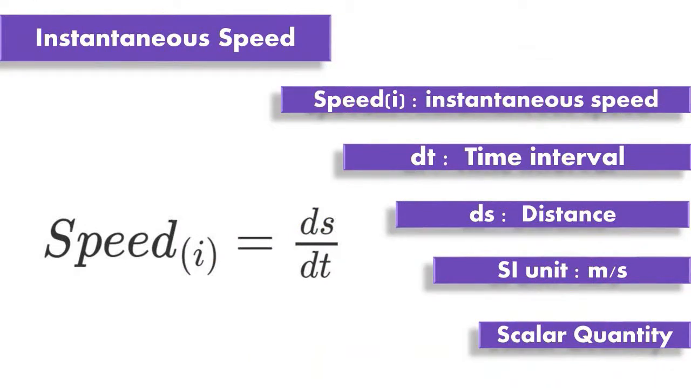The instantaneous speed formula is given by speed equals ds divided by dt, where ds is the distance, dt is the time interval, and speed is the instantaneous speed. The SI unit of instantaneous speed is meter per second. It is a scalar quantity. Instantaneous velocity can be linear velocity or angular velocity.